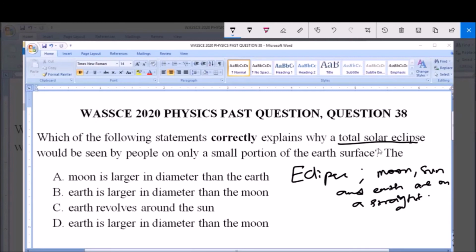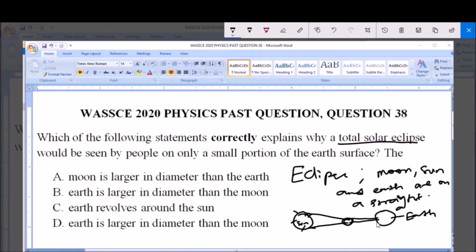Now in a solar eclipse, the moon stays between the sun and the earth. Let's say for instance you have the sun. This is the sun. Now you have the moon, and then you have the earth. Now this is the earth.